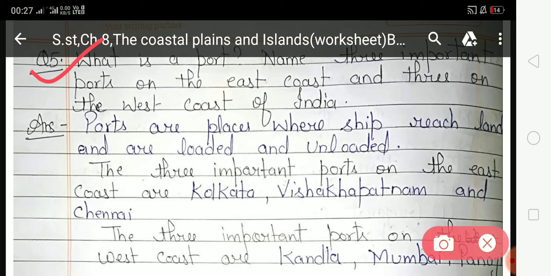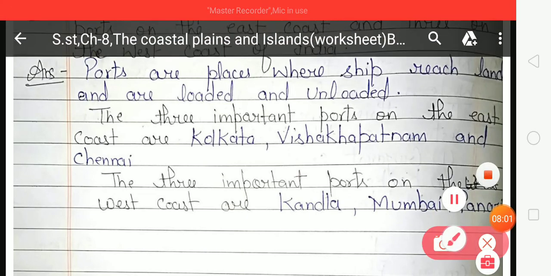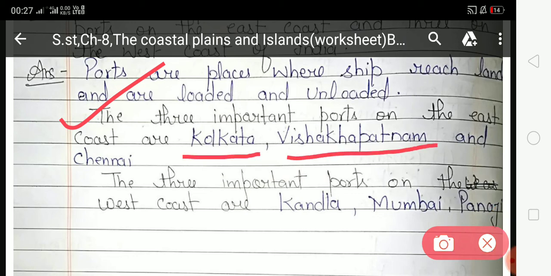Now look at the examples of ports on the eastern coast and the western coast. The 3 important ports on the eastern coast are Kolkata, Visakhapatnam and Chennai. And the 3 important ports on the western coast are Kandla, Mumbai and Panaji. These are the ports situated on the eastern coast and the western coast.